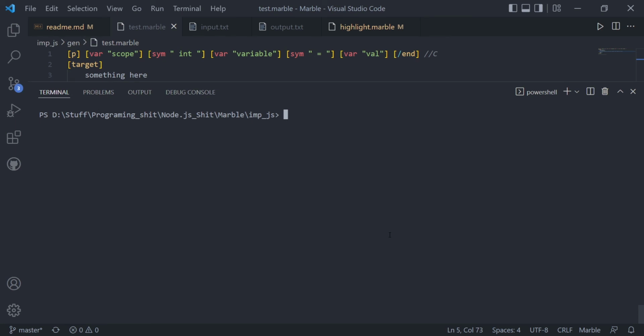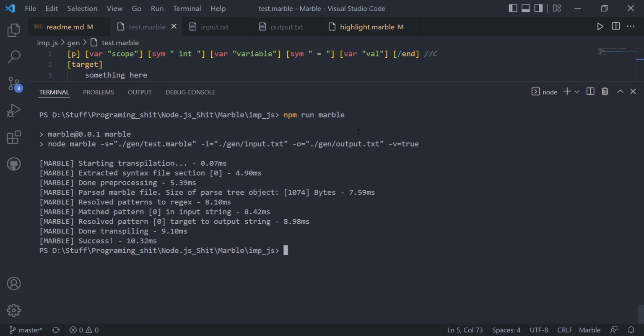So here I've opened up a PowerShell terminal in VS Code and navigated to the repo, and I just have a custom script here that I can run just for convenience sake, because I have test files. But you can see what it does. It launches Node with the Marble, with a source.marble file and input and output txts, and it says that it should be verbose, which is why it's printing a bunch of stuff here.